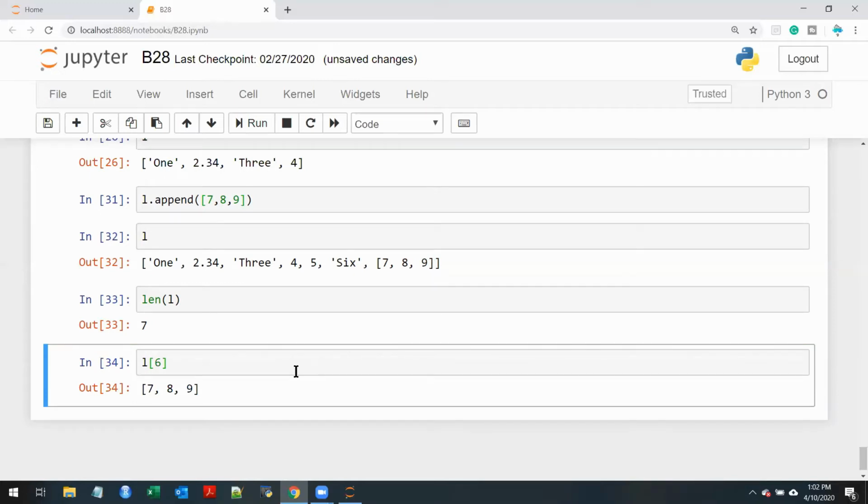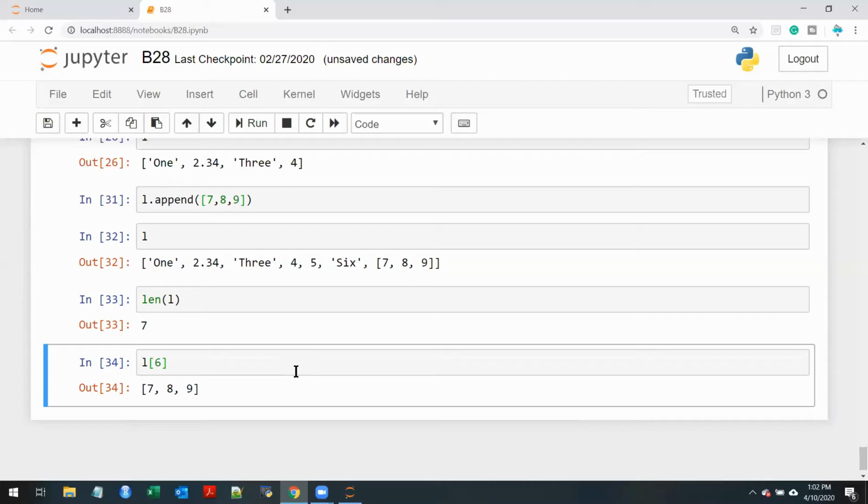You have to keep in mind what is the output data type of your action. Whenever you're doing something, what is its output data type? As of now, the output data type of L of 6 is list 789.